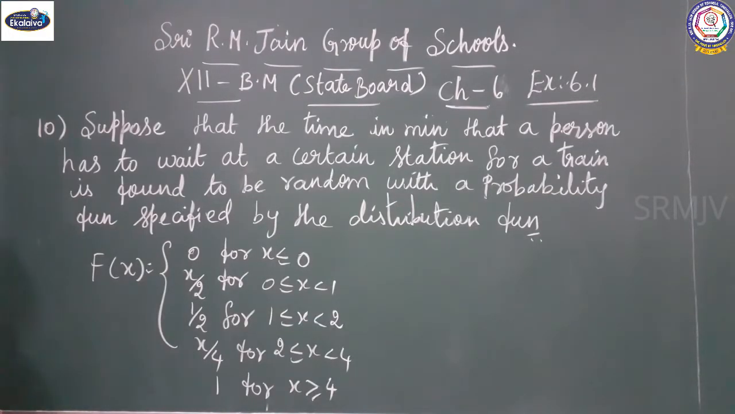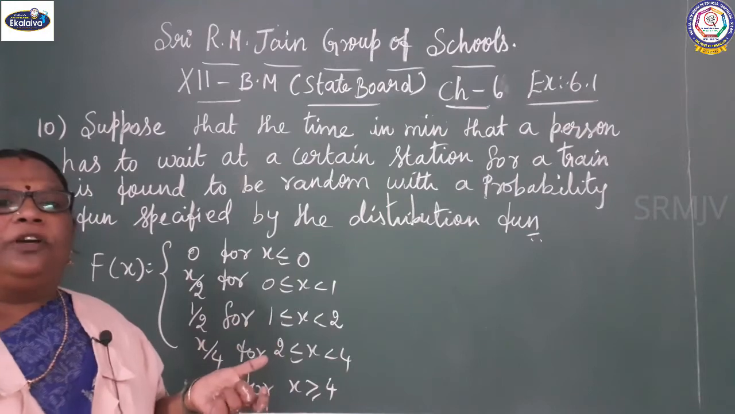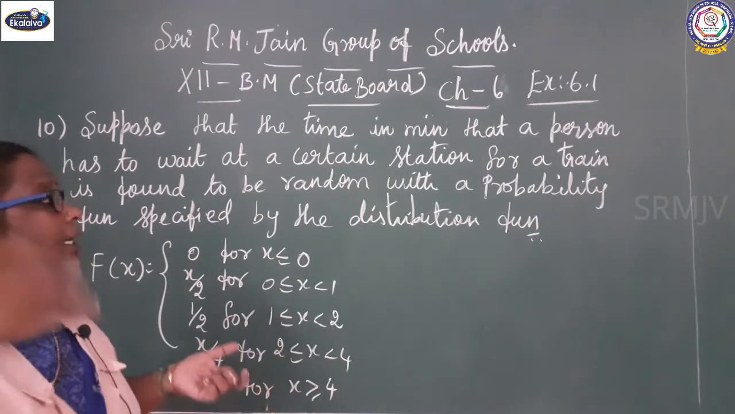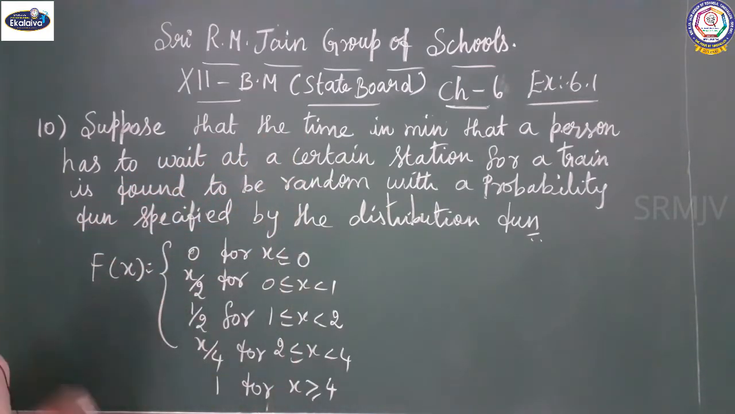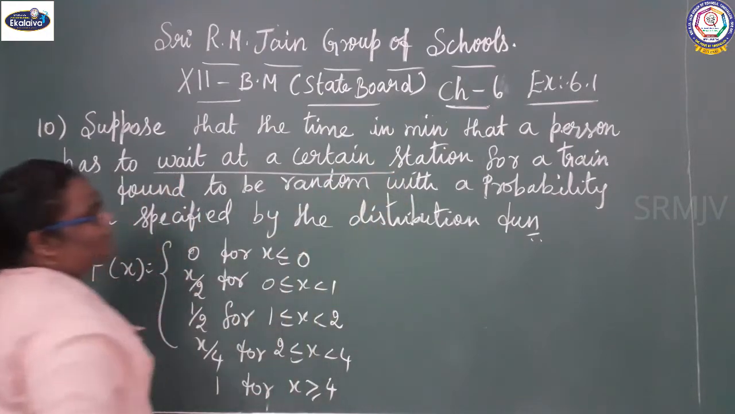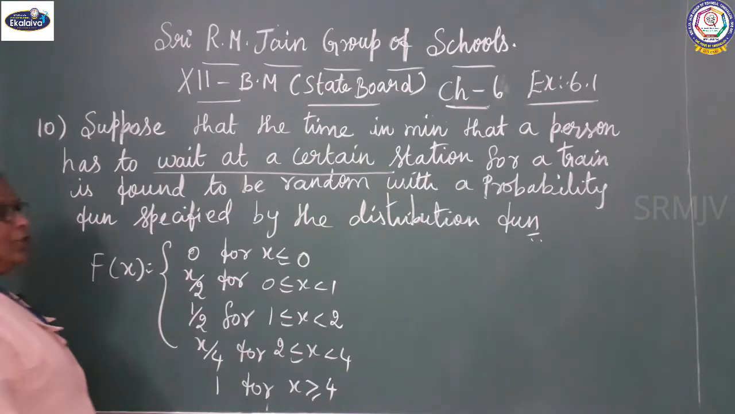See the 10th sum. Suppose that the time in minutes that a person has to wait at a certain station for a train is found to be random, with a probability function specified by the distribution function. It is given in the form of a distribution function. We should find the probability density function. See the first question in your book.